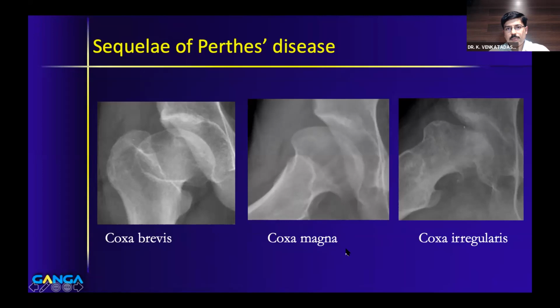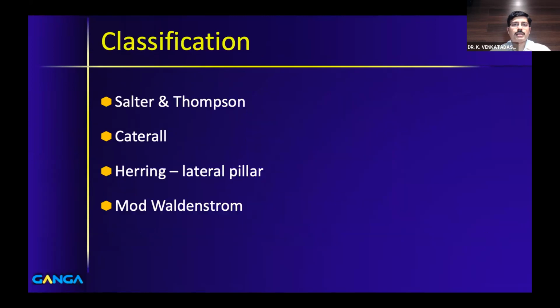Coxa magna is nothing but a big mushroom shaped head, and the third one is coxa irregularis, where the head is irregular and it is a non-concentric joint, which can lead to early osteoarthritis. So in these two scenarios, the joint is concentric, but here it is not concentric. So these are all the possible sequelae of Perthes disease. I have not added on to this. There can be acetabular changes also in Perthes. So there are reports of biconvex acetabulum, and acetabular dysplasia also can happen in Perthes as an adaptation to the changes in the femoral head. So these are all the various sequelae which can happen in Perthes.